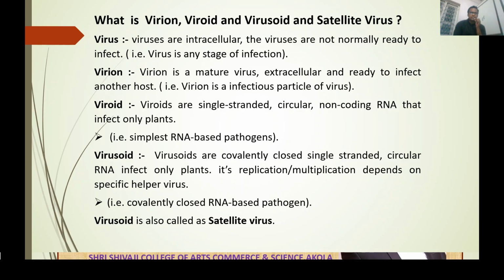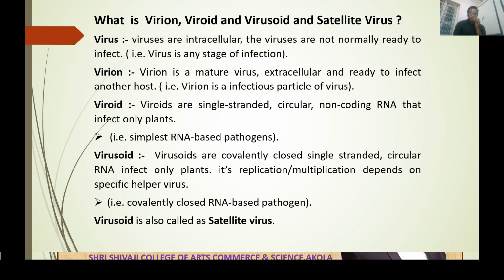Virus means any stage of the infection. Virion is an infectious agent. Normally, a virus is not ready to infect, but virions are already ready to infect the host cell. Therefore, virion is considered the infectious particle of the virus. Now, viroid. Viroids are single-stranded, circular, non-coding RNA that infect only plants. Viroid is an infectious, parasitic agent, the simplest RNA-based pathogen, and it only infects plants.